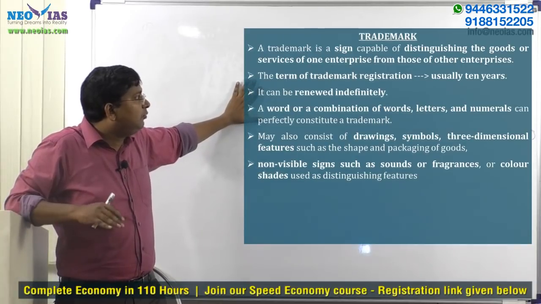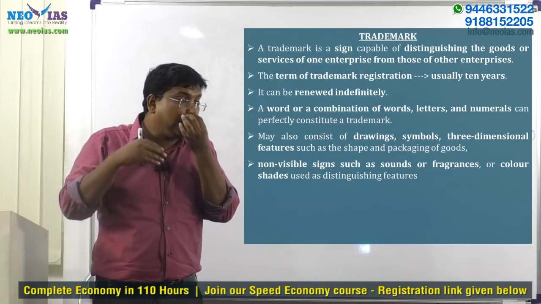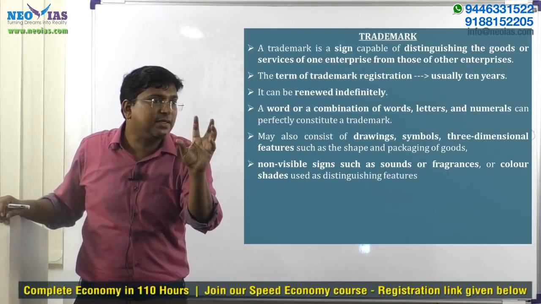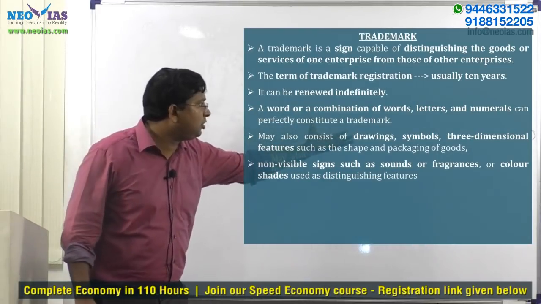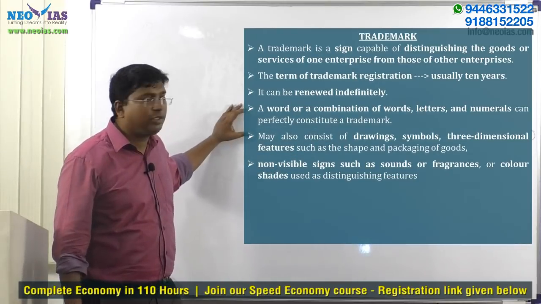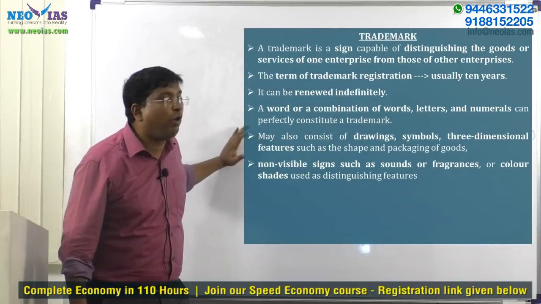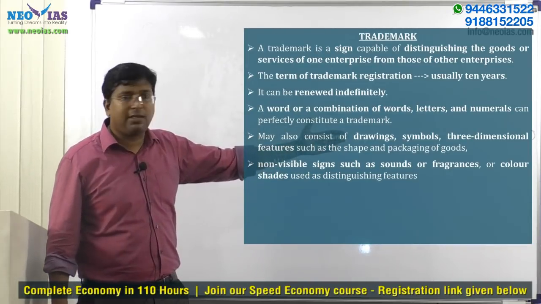So what are the different types of this? This is another thing, they can ask you: what all comes under trademark? You only know sign. So what all comes under these distinct signs? For example, a word, a combination of words, letters, numerals can constitute a trademark. Not only that, it may also consist of drawings, symbols, three-dimensional features such as shape and packaging of goods.